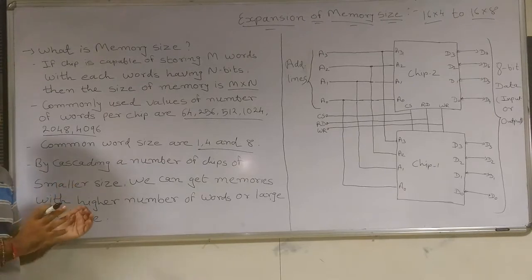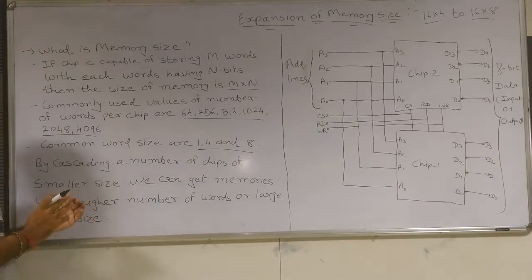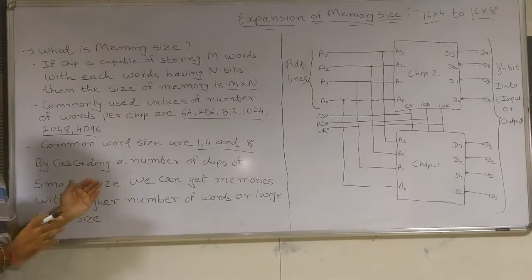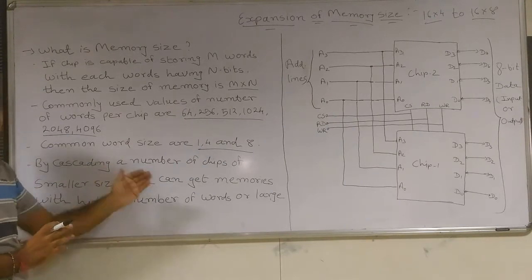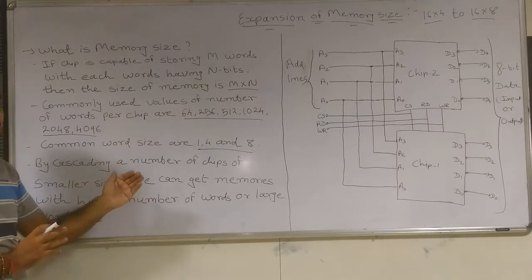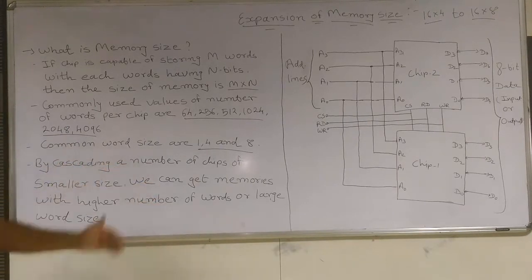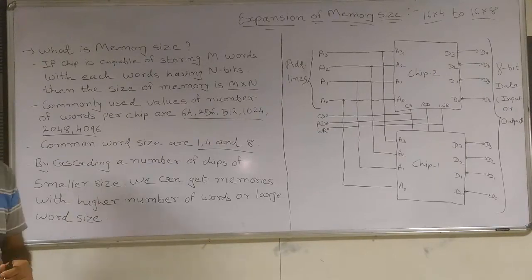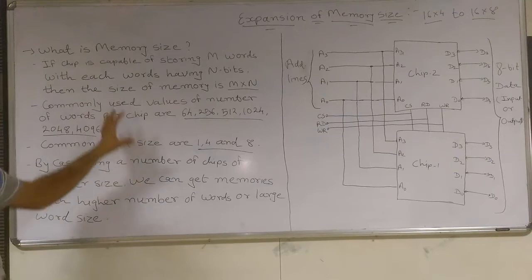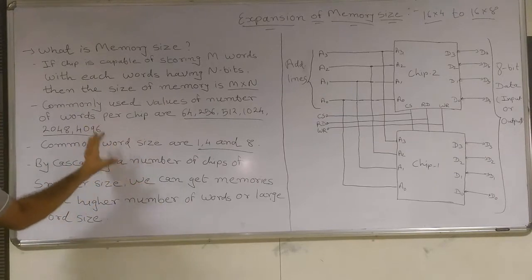By cascading smaller size chips, in terms of word size or word capacity, or locations, we can form higher size memory chips. So by cascading a number of chips of smaller size, we can get memories having a large number of words or larger word size. Okay, so you got how we can define memory size, what is m, what is n.